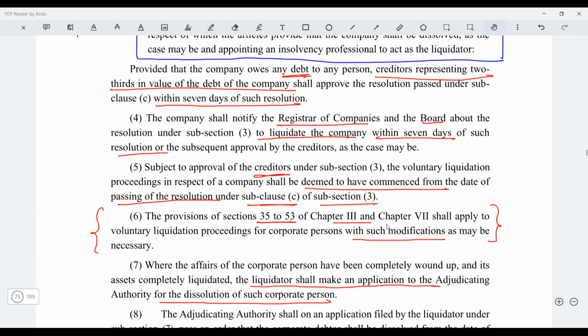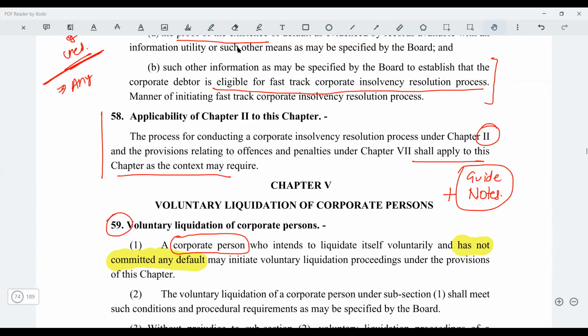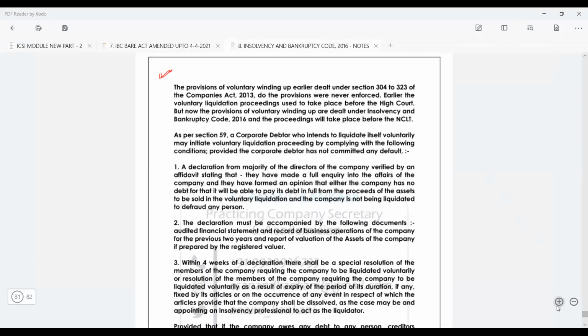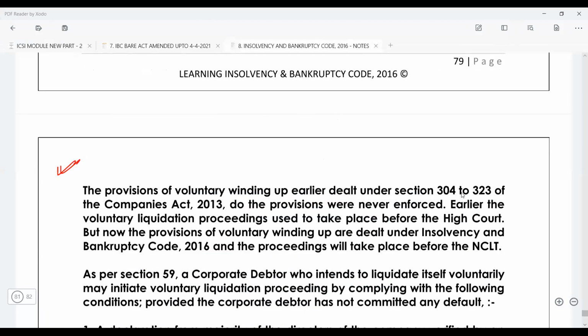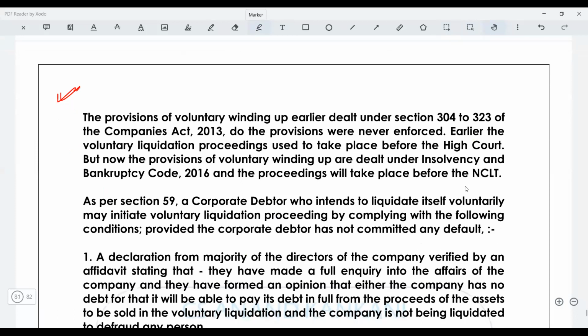Section 59. This is a very short section, right? Now, let's read the guide note also. You'll understand this. So the guide note again has covered a lot of provisions. So just see what was there in the provision. If you can write this sentence in the exam, in case a question on voluntary winding up comes, trust me, you will have an edge over the other students and definitely you'll get some extra score for this.